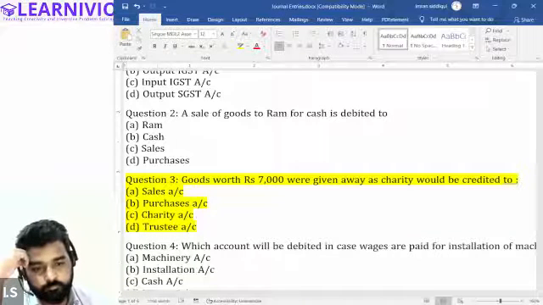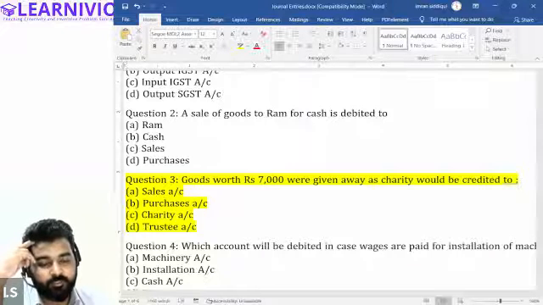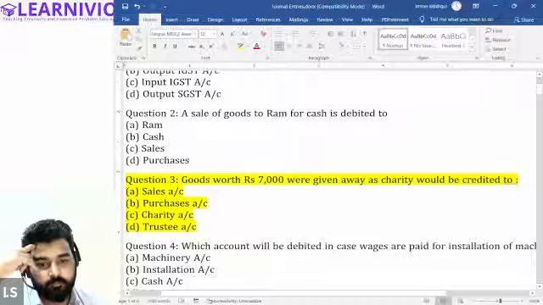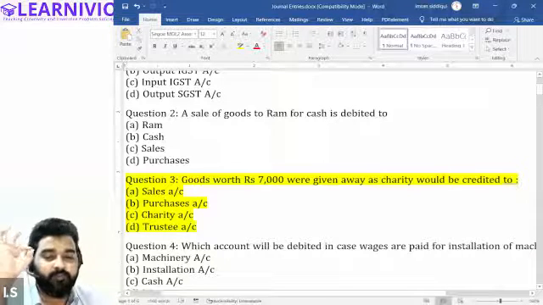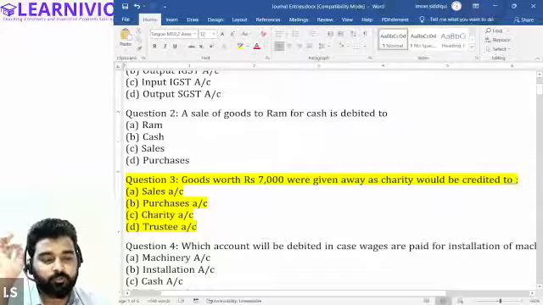Charity account will be debited, no? Charity is an expense. So when we pay expense, credited. So yeah, purchases account. Whenever goods are destroyed, whenever goods are lost, whenever goods are given as charity, donation, anything, always remember that purchase account is going to be affected. Purchase account will be reduced. That is, purchase account will be credited.